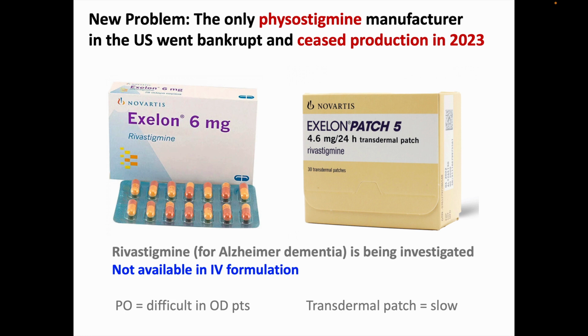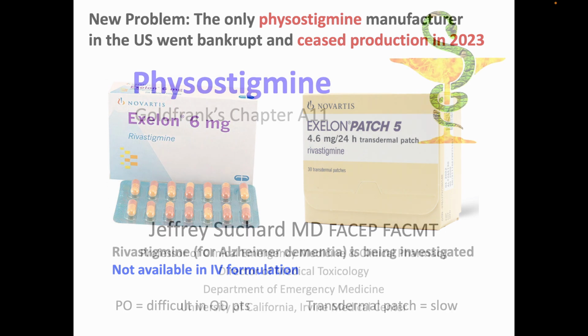Rivastigmine, which is used to improve mentation for dementia associated with Alzheimer or Parkinson's disease, is being used and people are reporting their results. A big limitation here is that rivastigmine is not available in an IV formulation, and it can be hard to get patients with an altered mental status to take oral meds. There's also transdermal patches, which have the obvious limitation of slower onset time and no fine titration of effect possible.